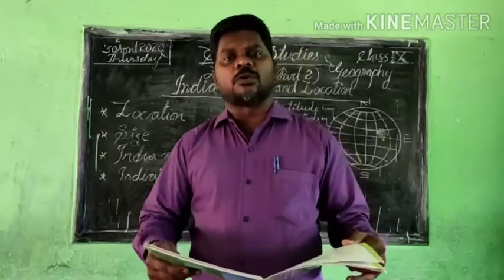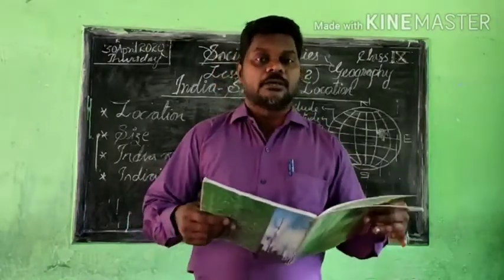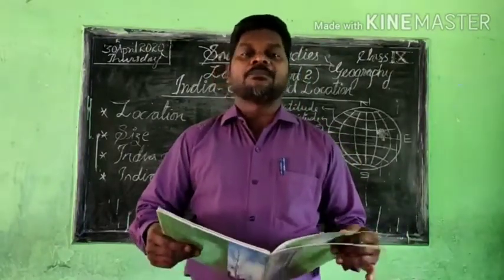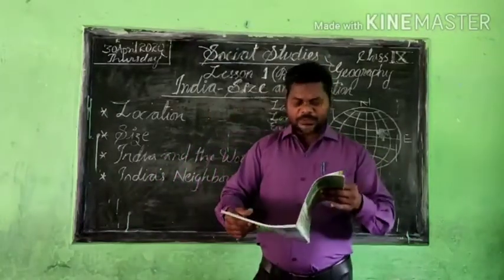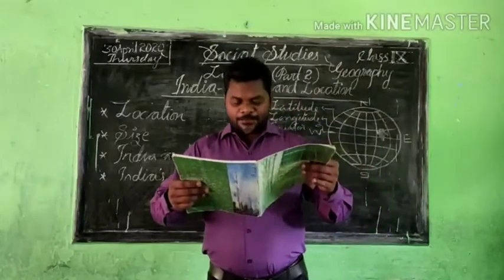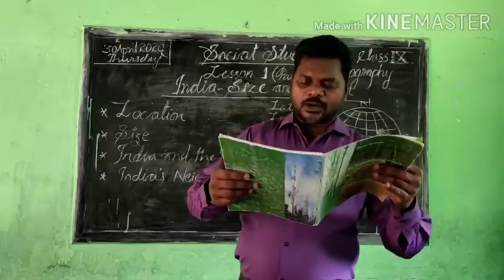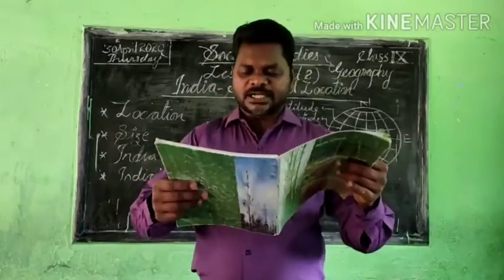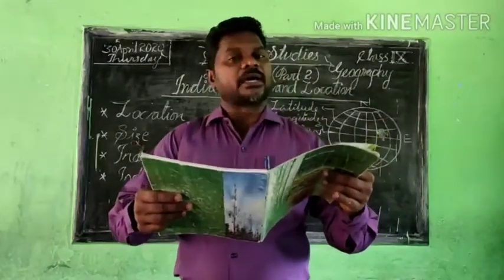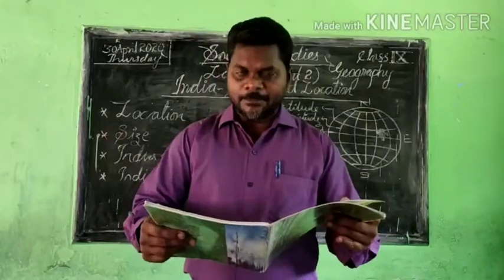So for that purpose only, so many Europeans came to India because of the maritime trade, because we have so many coastal areas available. And India's contact with the world has continued through the ages, but her relationship was through the land and maritime contact. That's very clear.